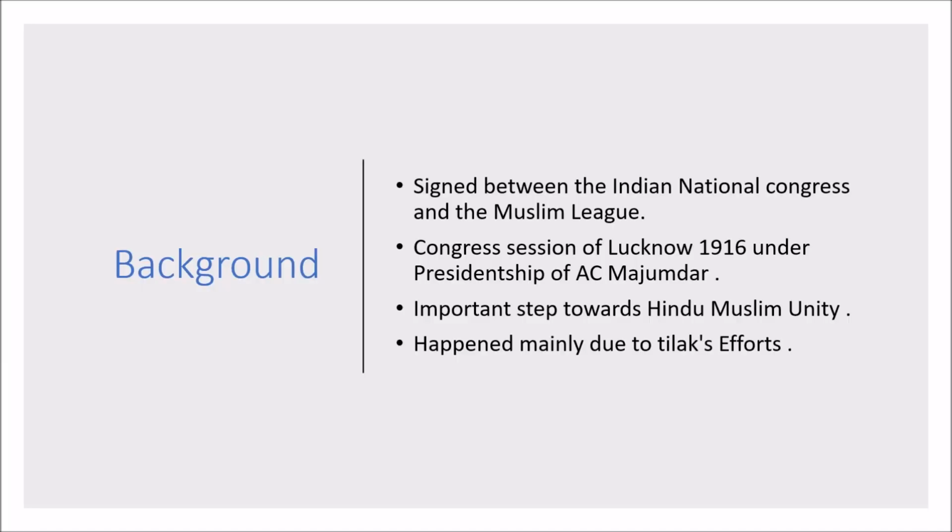Now let us have a look at the background of the Congress Muslim Pact. It was signed in the Congress session of Lucknow in 1916 under the presidency of AC Majumdar, the session in which the moderates and extremists came together once again. The pact was considered an important step towards Hindu-Muslim unity, and this happened mainly due to Tilak's efforts. He wanted Hindus and Muslims to unite for a common cause, and therefore he signed this pact with the Muslim League.